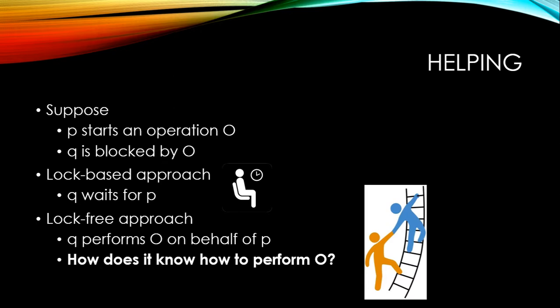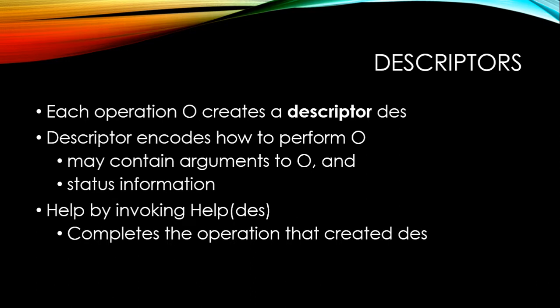One of the most common ways of communicating how to perform this operation is to use a descriptor object. A descriptor encodes how to perform O. For instance, it might contain the arguments to O and some status information about which steps have been performed already so that helpers don't redo steps. Then a process that comes upon one of these descriptors will help that operation complete by invoking help on a pointer to that descriptor. This is a special function, and this help function will complete the operation that created that descriptor des.